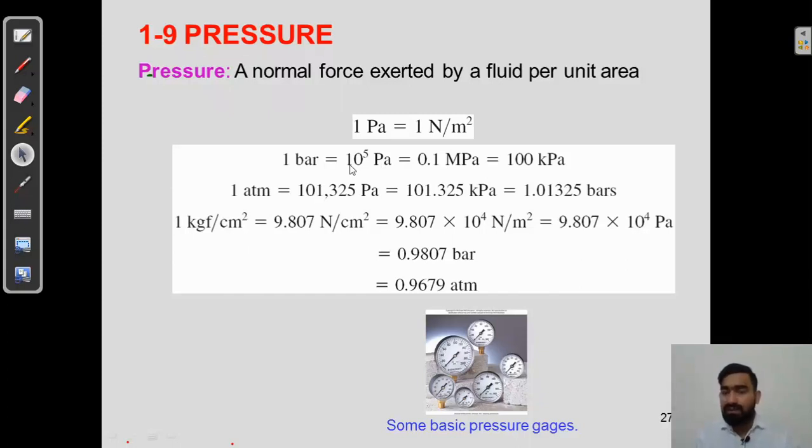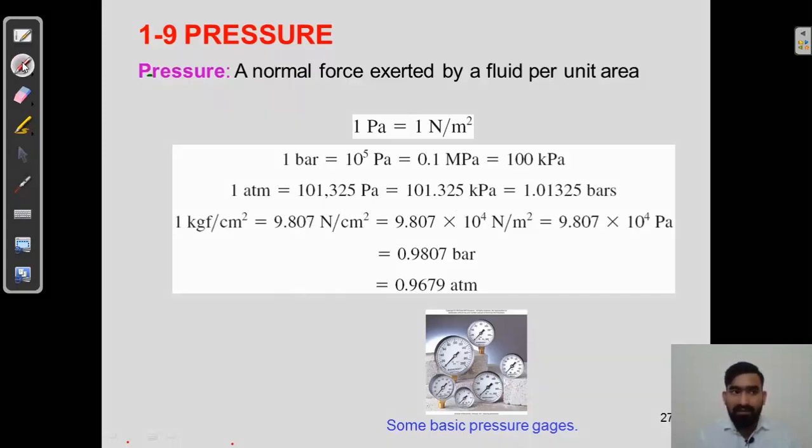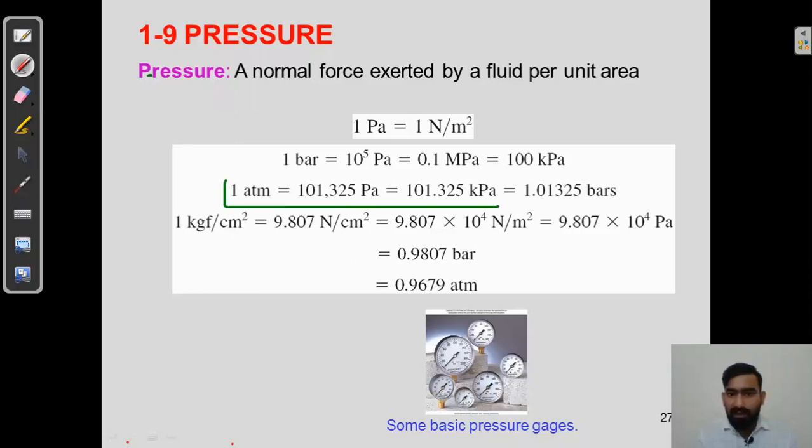That is the conversion of the unit here: 0.1 megapascal or 100 kilopascal. So you have to remember the scale, or the unit of pressure, in pascal, in bar, in atmosphere, or in kgf per centimeter square. 1 bar is 10 to the power 5 pascal, and 1 atmosphere is 101.325 kilopascal. So here it is very important. If you remember this, I think you will be able to solve all kinds of questions.